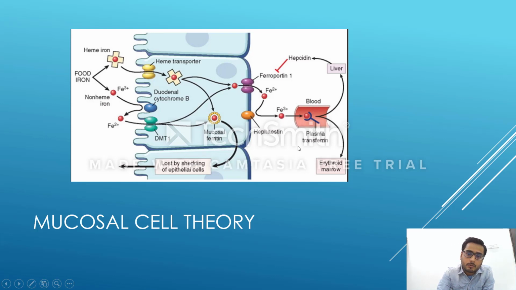I told you initially also that transferrin helps in the transfer of iron to various parts of the body, or the transfer of iron from one place to another. Now the Fe3+ iron is bound to plasma transferrin, and in this bound form it goes to all the body parts wherever it is required.